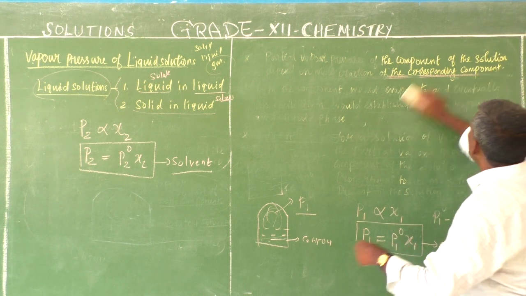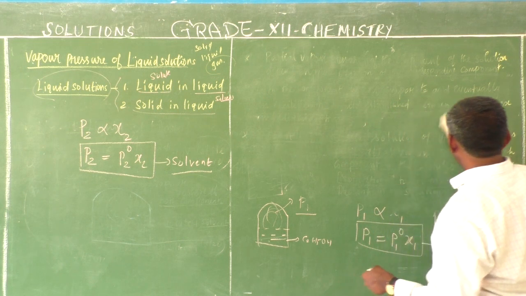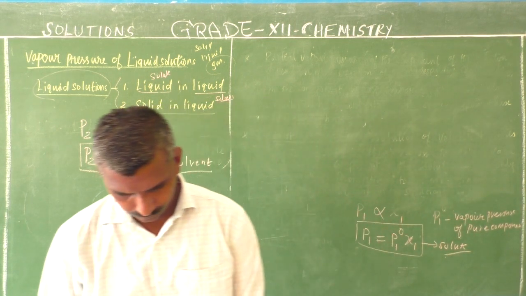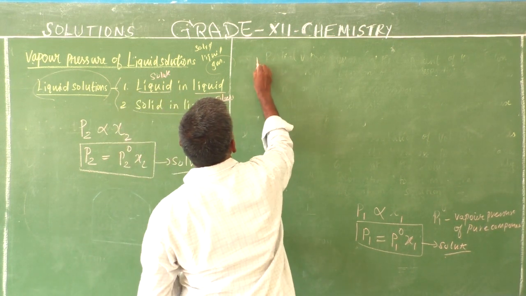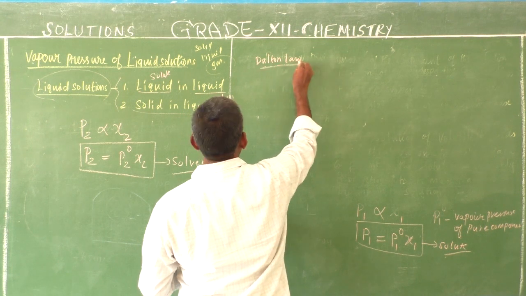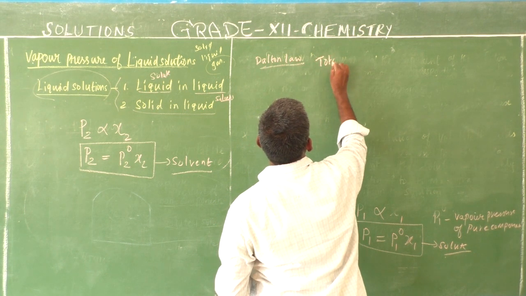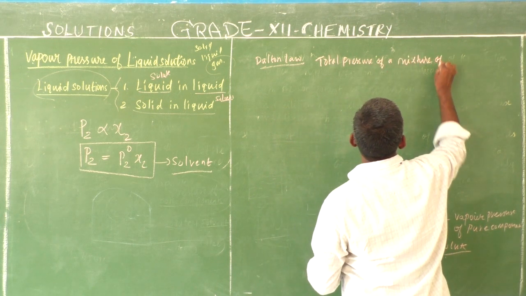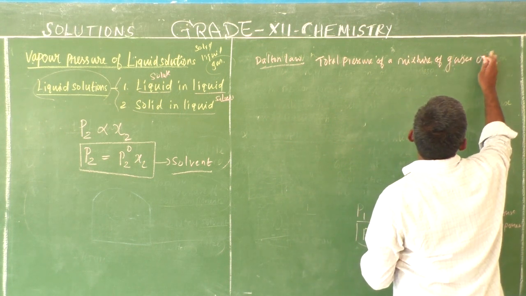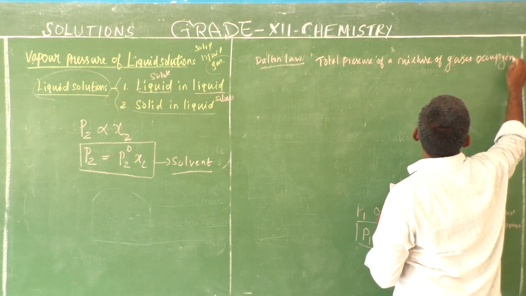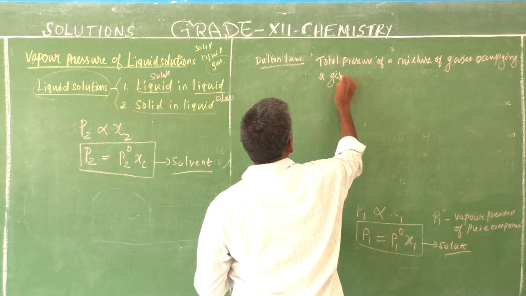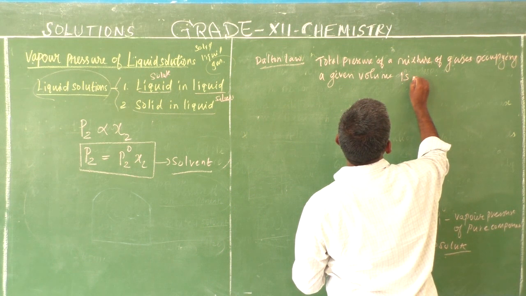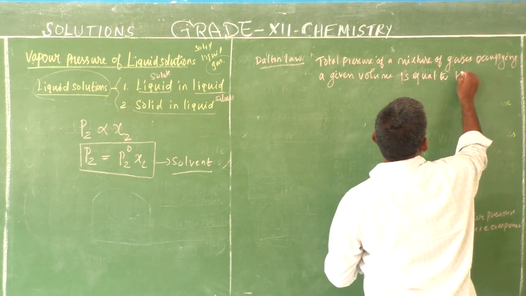The total pressure of a mixture of gases occupying a given volume is equal to the sum of the partial pressures of each component.